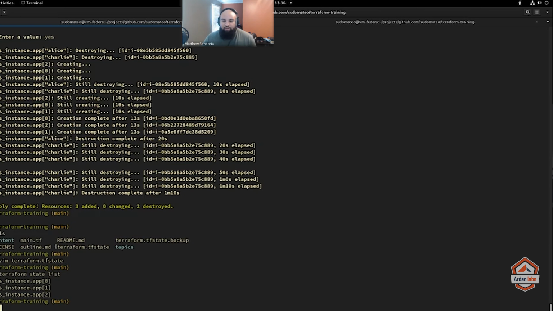And the state file should not really be stored locally. You should use a different remote backend to store it somewhere where more people can sync on it, right? Because me running Terraform here on my local machine is good for me. But if you wanted to run Terraform with my state, I'd have to give you my state. So you can store the state remotely, so that way us as a team can all sync on the same code.